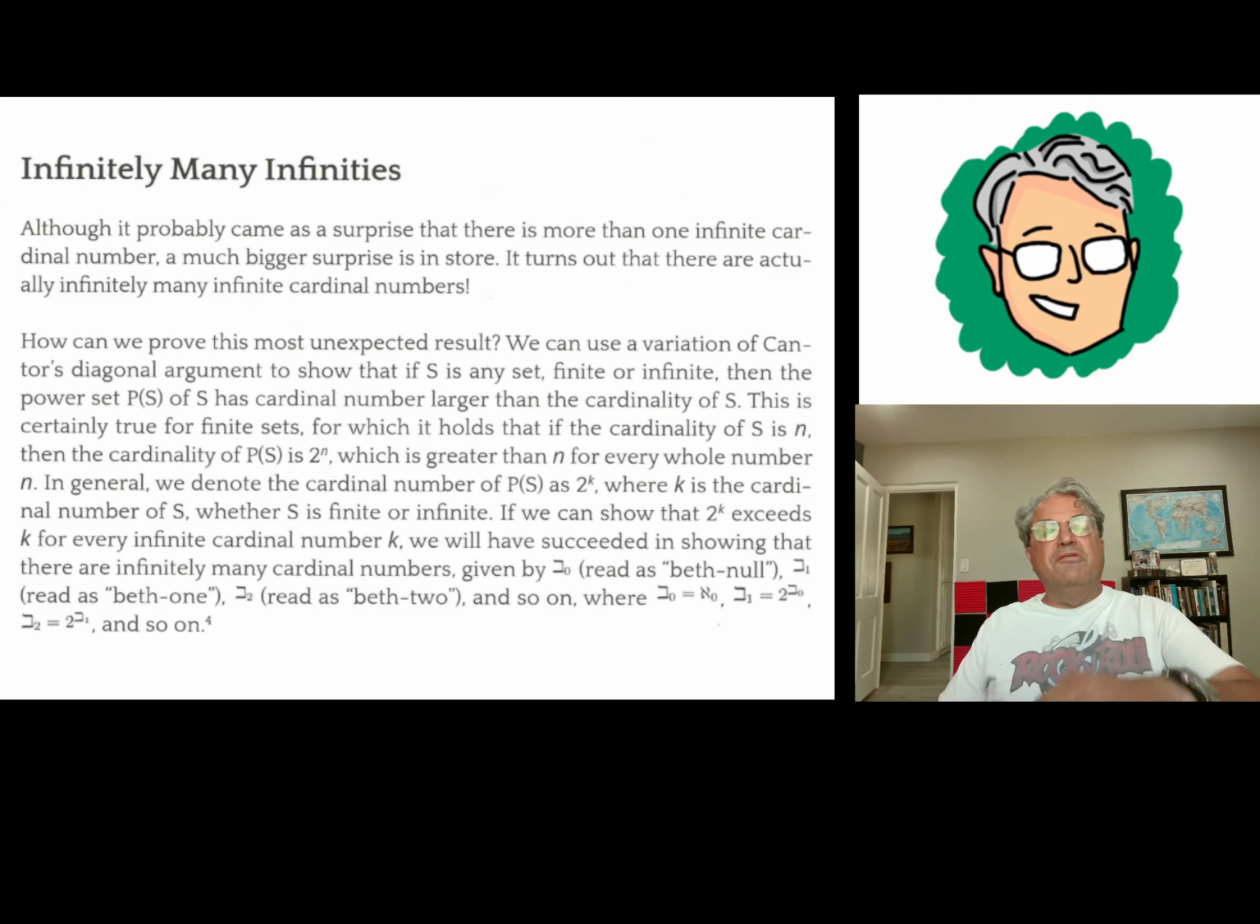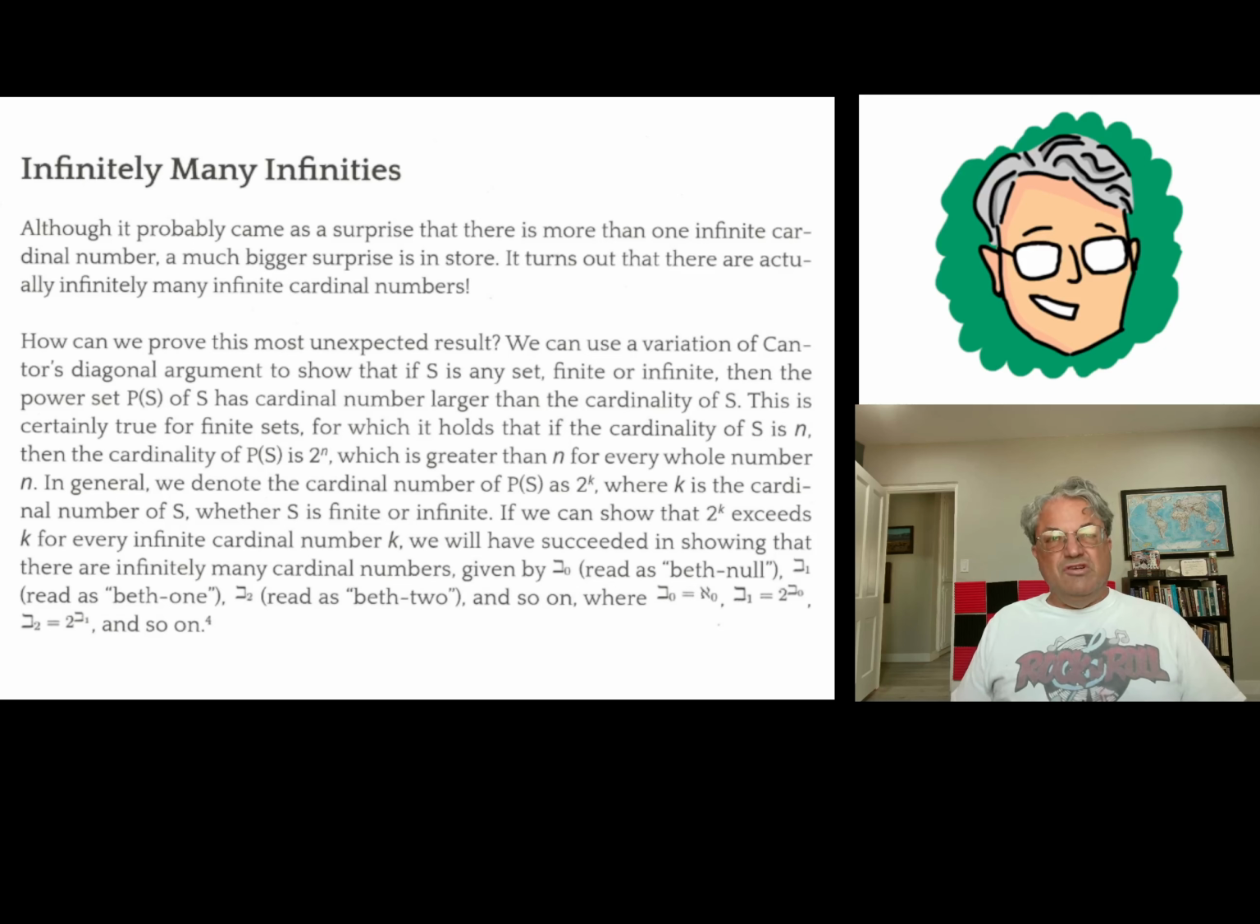And 2 to the n is always bigger than n. But what's remarkable is that this is also true for infinite sets. Just because we can write 2 to the n as the cardinal number of the power set of a set of cardinal number n, we can do the same thing if S is an infinite set. For instance, if F is the set of positive integers, its cardinal number is aleph null. So we can write the cardinal number of its power set as 2 to the aleph null. It actually turns out 2 to the aleph null is equal to C.